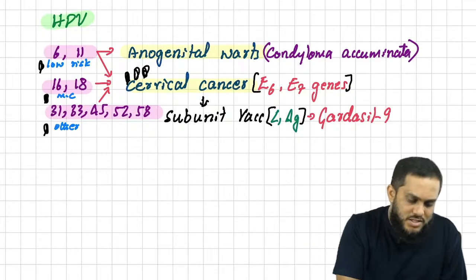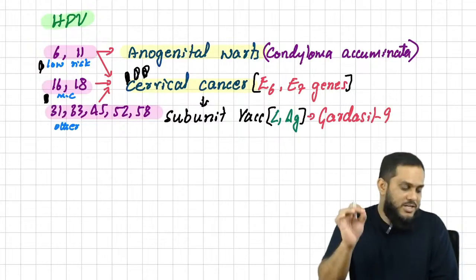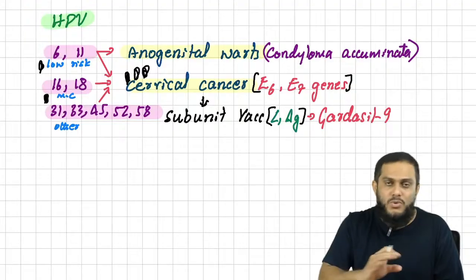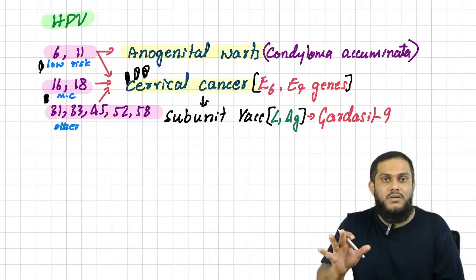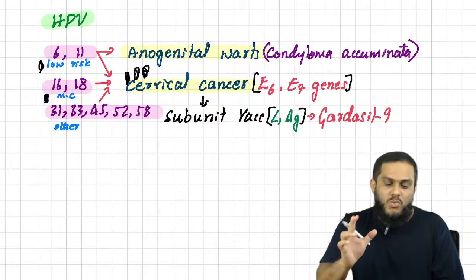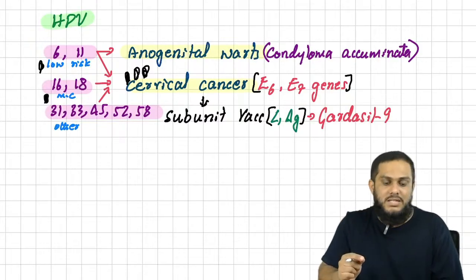So for the other serotypes, I just want to remove the star mark because the other serotypes are not important. No need to remember. Okay, low risk and most common, that is what they ask. All the 9 serotypes cause cervical cancer.